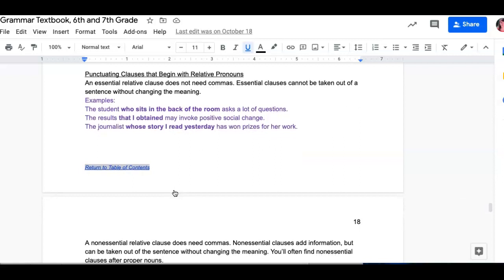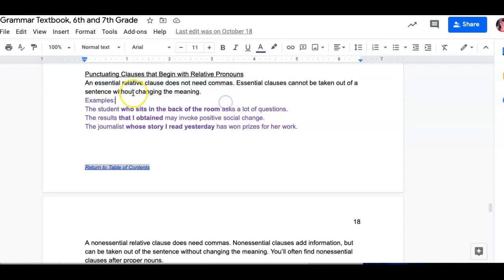Okay, so there are two different types of clauses that begin with relative pronouns: essential ones and non-essential ones. When you have an essential relative clause, essential clauses cannot be taken out of the sentence without changing the meaning, and they do not get commas.